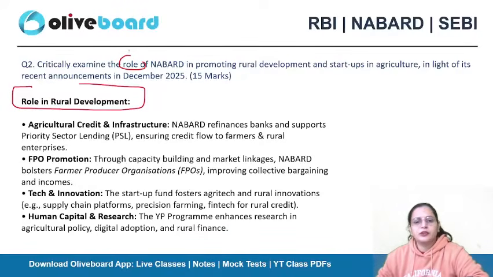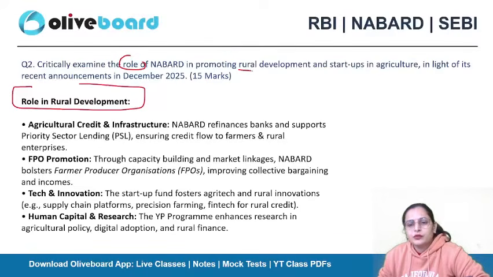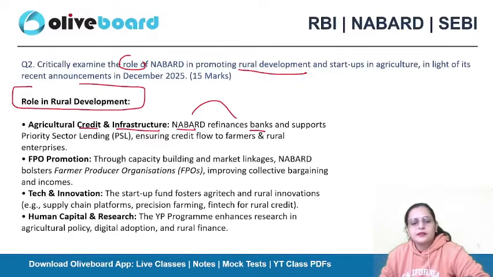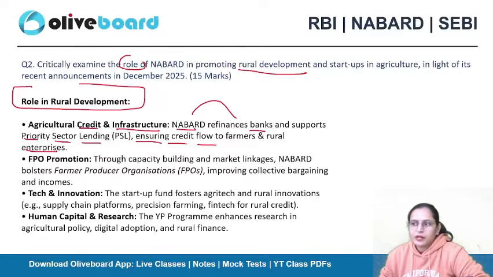Now we are mentioning the role of NABARD. So the role of NABARD in promoting rural development. One is agricultural credit and infrastructure. So what NABARD does, as I mentioned, is refinance the banks and support priority sector lending, ensuring credit flow to farmers and rural enterprises. We all know that, for example, if I'm working at the rural level, in a bank established in a remote area, and I'm not having enough funds.